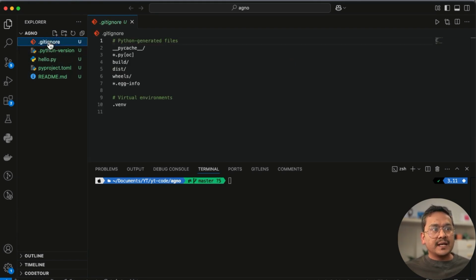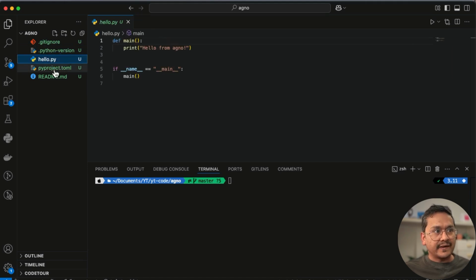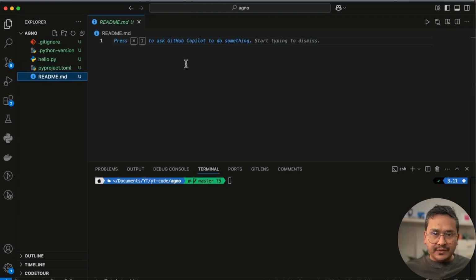Gitignore and all the basic Python generated things. .venv is already there, and the Python version file, because we asked it to use 3.11. This is the dummy Python hello file. There is pyproject.toml where we will be adding packages. It will be stored here, right? And the readme file is empty. You can add to the readme as you go. This is a template already created for us, right?